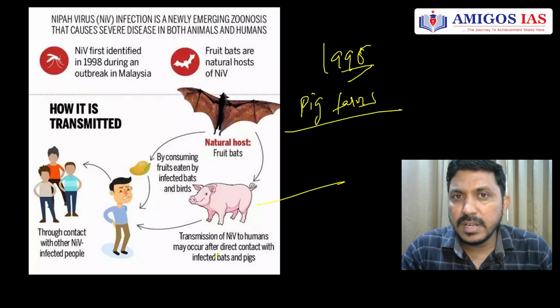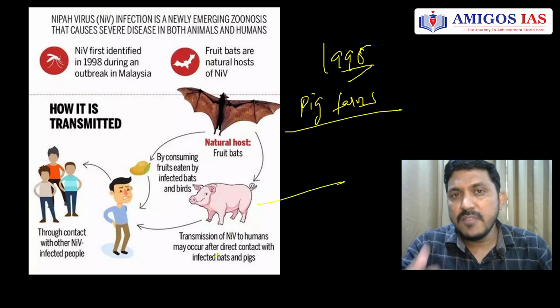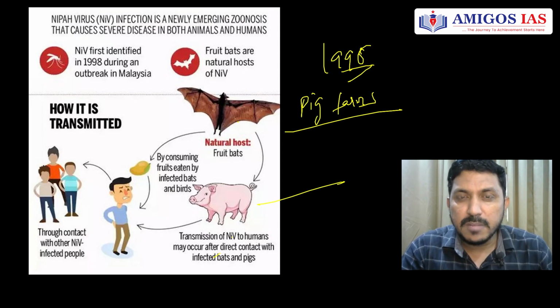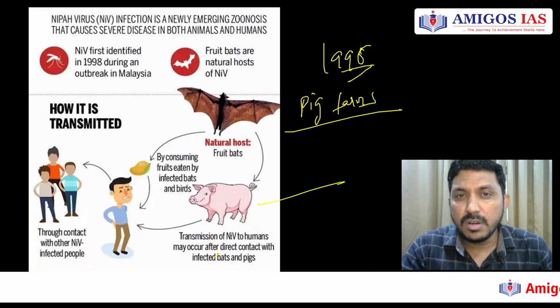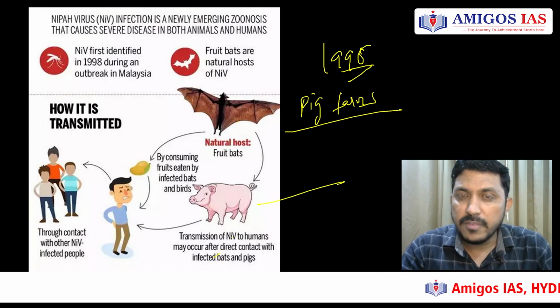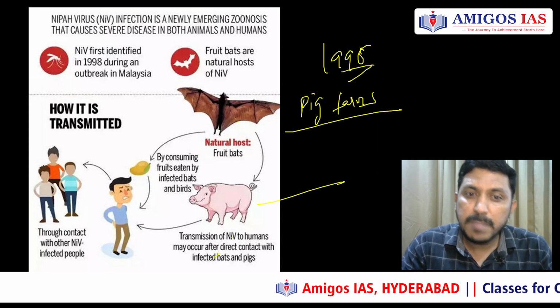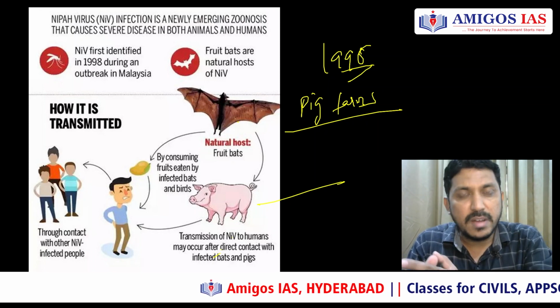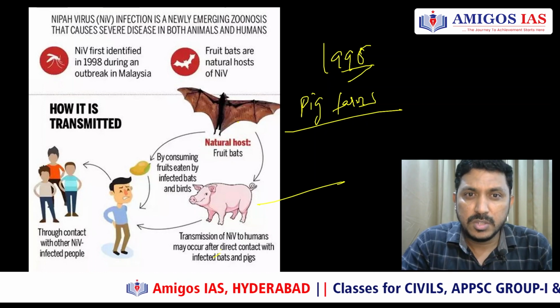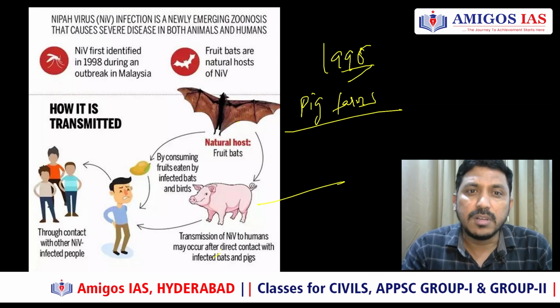So when these fruit bats eat the fruits, their saliva or the half-eaten fruit will fall on the ground. And the pigs, which are raised by the farmers, will eat or come in contact with this half-eaten fruit or the saliva of the bat. Those pigs are in close contact with the people. As a result, from the pigs, the virus will transfer to humans. So this is the nature of transmission of this particular virus.